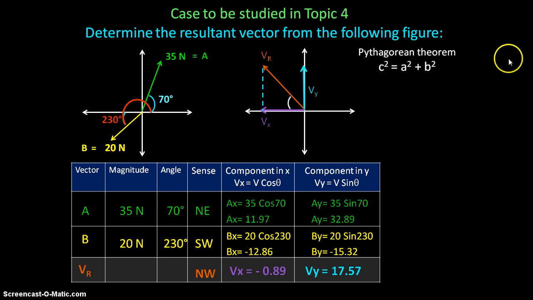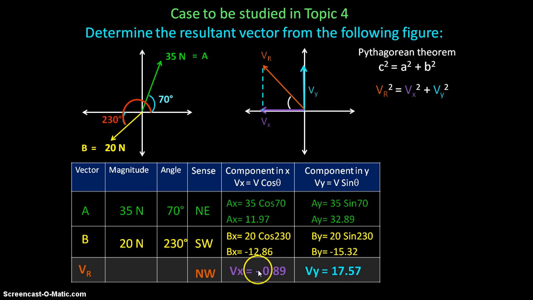And then we will use the Pythagorean theorem in order to get the magnitude of the resultant vector. According to the labels we have, we will use Vr, which is the hypotenuse, Vx, which is the adjacent side because it's next to the angle, and Vy, that is in front of the angle, this is the opposite side, okay?